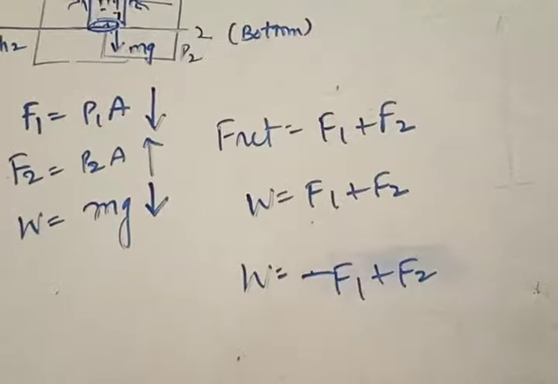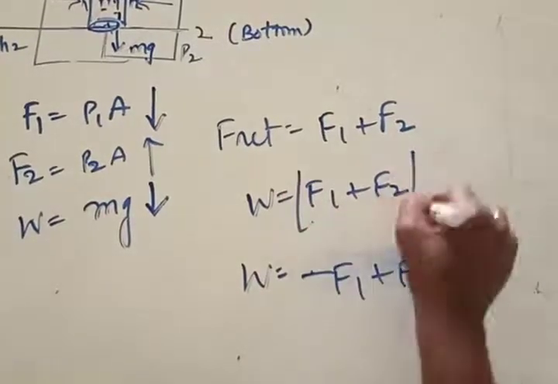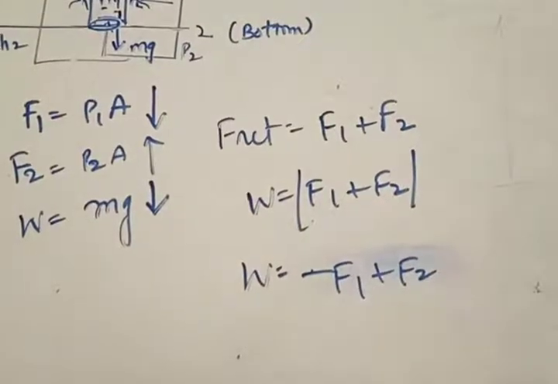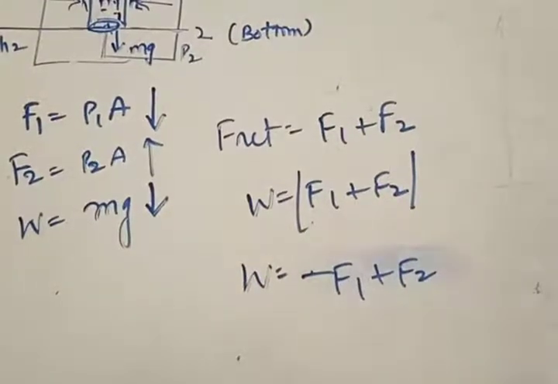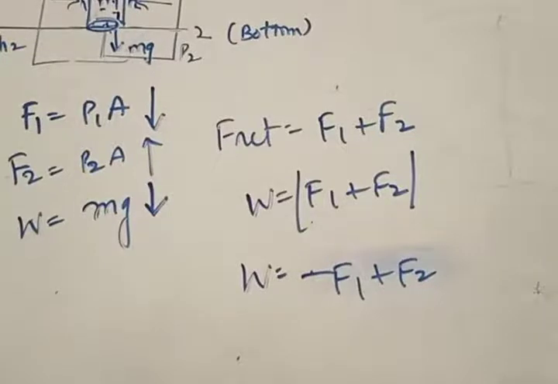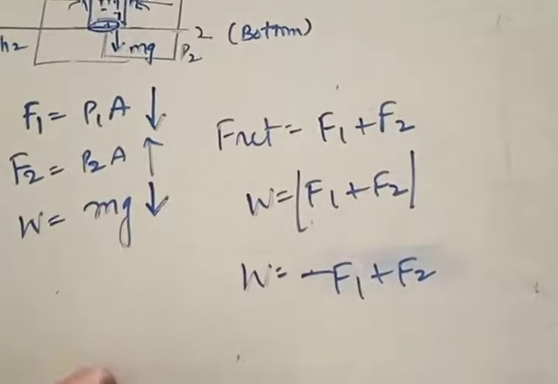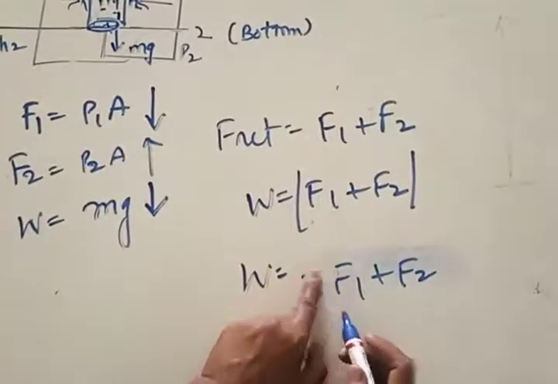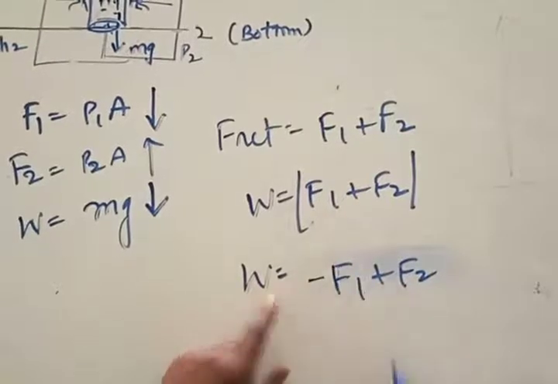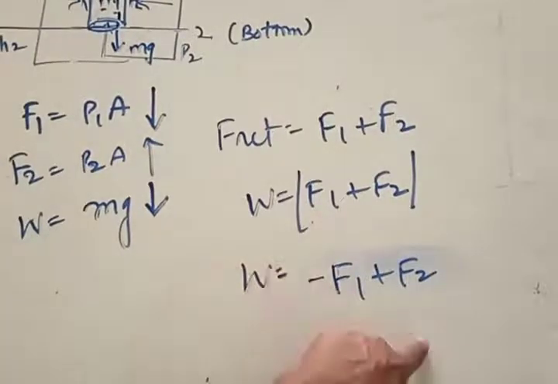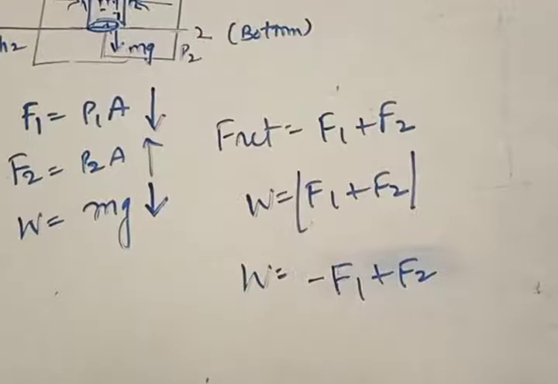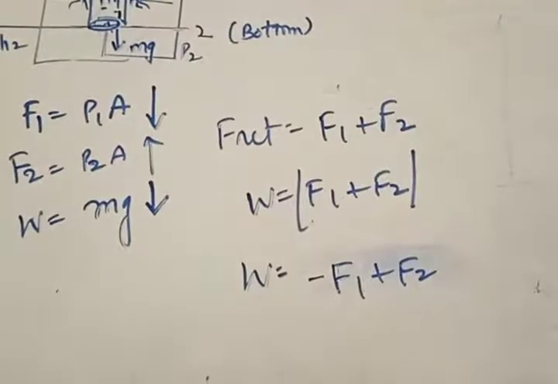The entire concept lies here only. Or if you have any doubt, simply you can put the mod of this one. Anything can be positive, anything can be negative. That's a simple thing. Or to be more clear, I'm just emphasizing on this. So the point is F1 is minus because it is going in downward direction. F2 is positive because it is going in the upward direction. Okay. Many of you are saying that.